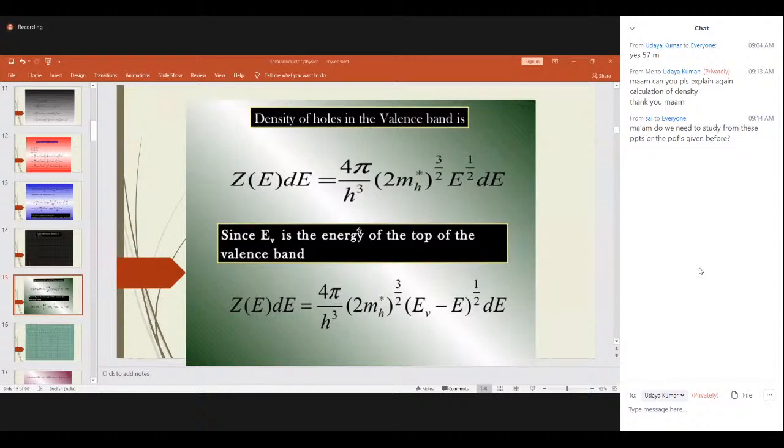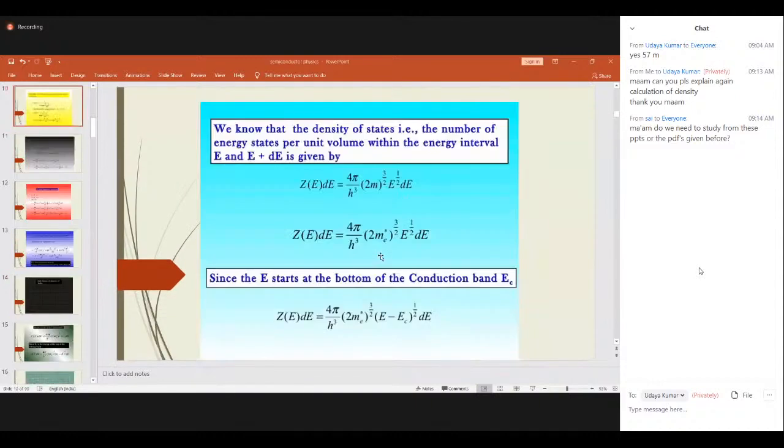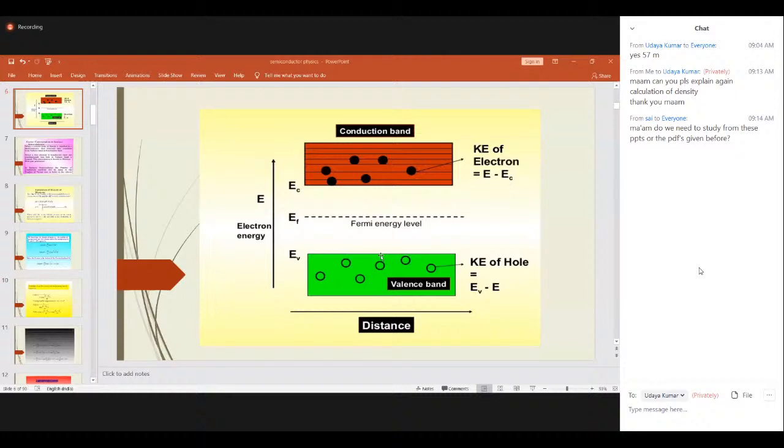Whatever we did for electrons in the conduction band, the same thing we are writing in terms of holes in the valency band. Instead of m, we are writing it as mh star. And here in the case of E, we are taking Ev minus E, because just go through this energy band diagram. See here, you have to